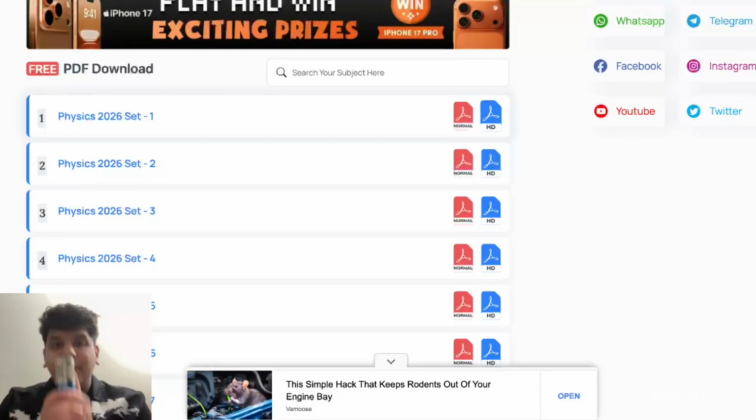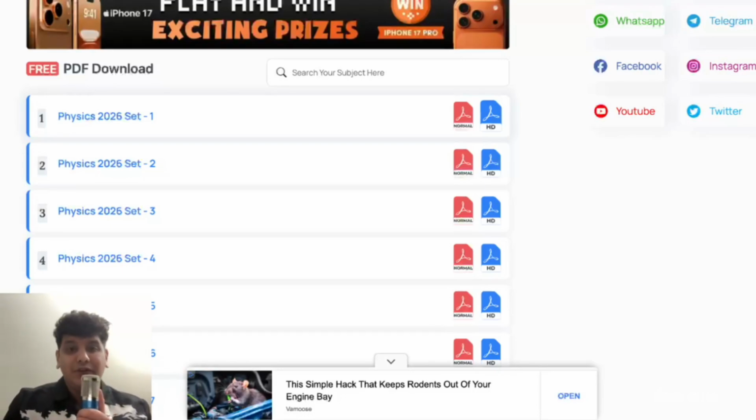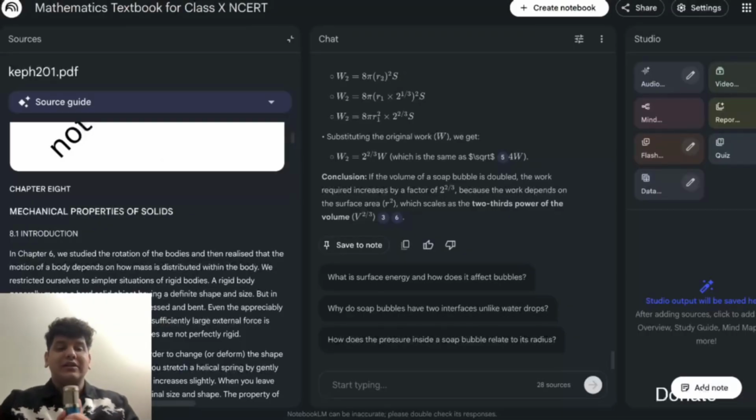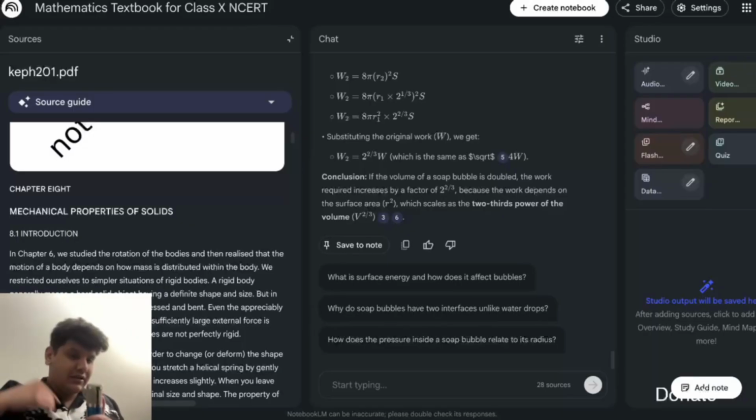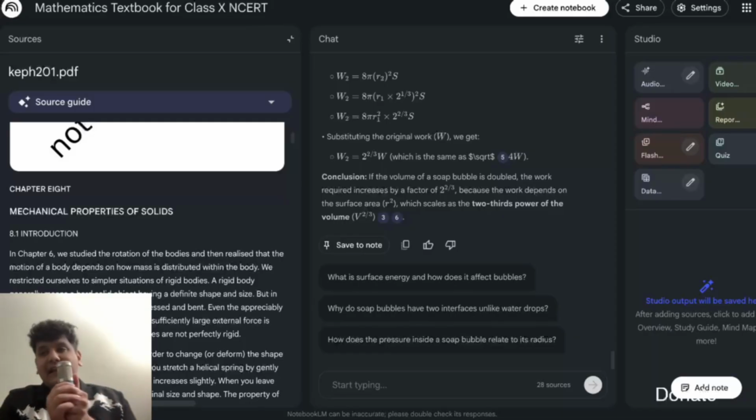If you are a busy parent, if you are busy with work, all you need to do is just go to NotebookLM and upload all the PDFs. If they are in ninth standard, upload all the PDFs from 5th to ninth. So whenever they want to ask a question, you have the whole book. You can tell them that you studied that in this section or something, and that is going to be helpful.